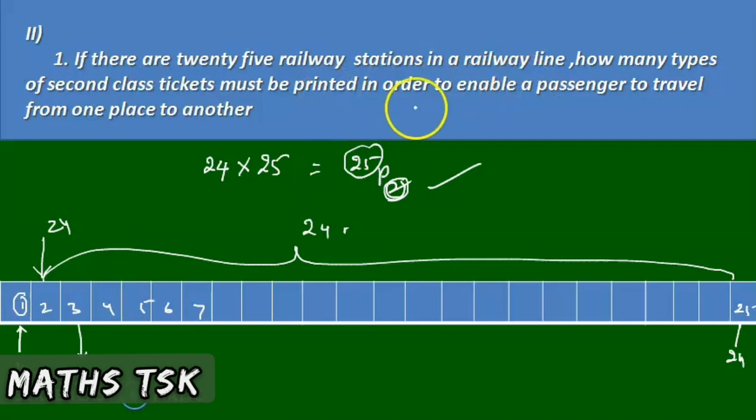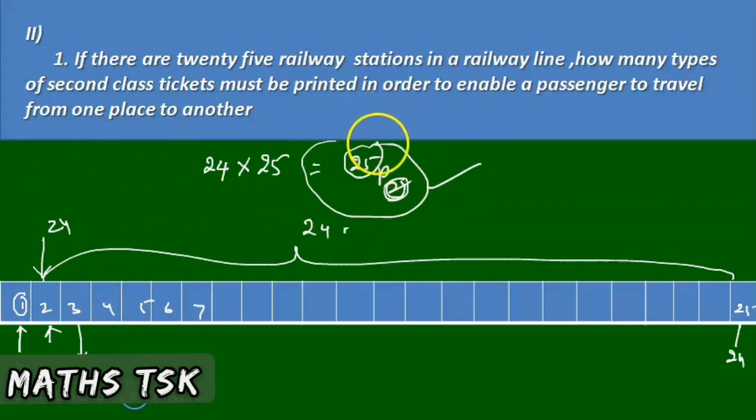Tickets must be printed in order to enable a passenger to travel from one place to another place. 25 P2 is nothing but 25 into 24. Suppose you consider 25 railway stations: in the first railway station 24 tickets must be printed, in the second railway station 24 tickets must be printed. Since there are 25 railway stations, 25 into 24 second class tickets must be printed in order to enable a passenger to travel from one place to another place. So this is 25 P2.